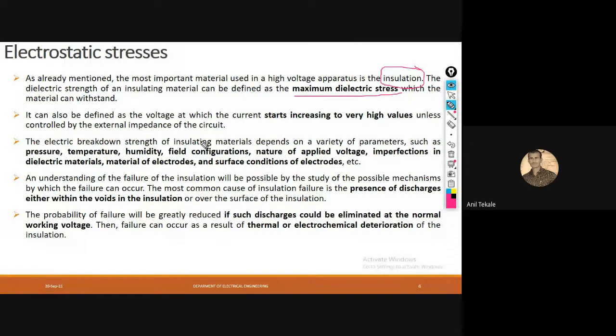Also we can say that it is the voltage at which our current will start to increase to a very high value, unless and until controlled by an external impedance circuit. That means until we control our current with other external impedances, our current will keep increasing at that voltage level. That level is known as the maximum dielectric strength. Whatever electric breakdown we are talking about, what does electric breakdown mean?